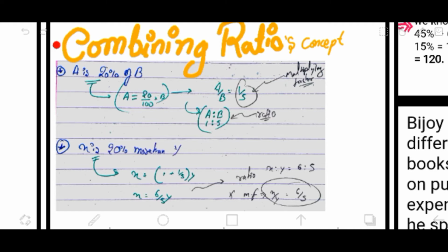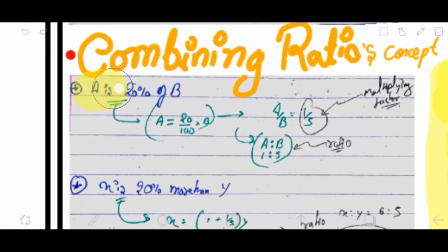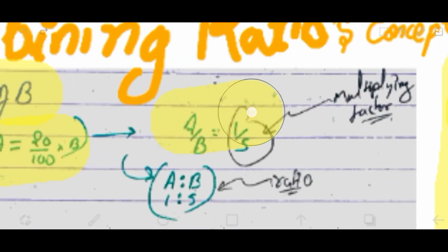I don't know whether you are applying this method, trick, whatever you say, to date or not, but if you do this, obviously it's going to enhance your performance at a magical level. So here we go: A is 20% of B, right? So it just simply means you could calculate it quickly by this, everyone knows, right? But here other things come.